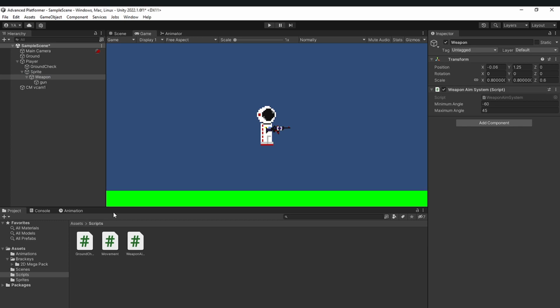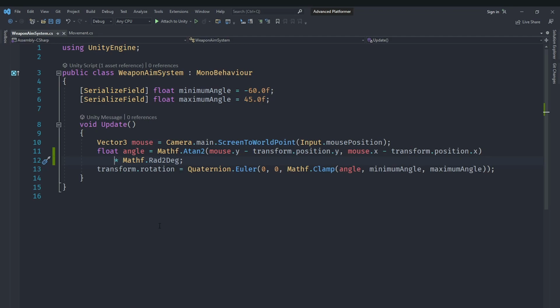There are two ways that we can go ahead and try to fix that. One is to simply not make this weapon a child of the sprite, but that would be a pretty big problem, because that would mean that our weapon will be facing one way regardless of whether we are facing left or right. So that's not going to work very well. Instead, we want to go inside of our Visual Studio that we have got here. We want to change some stuff here.